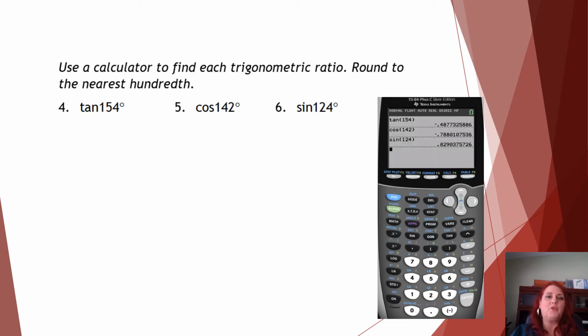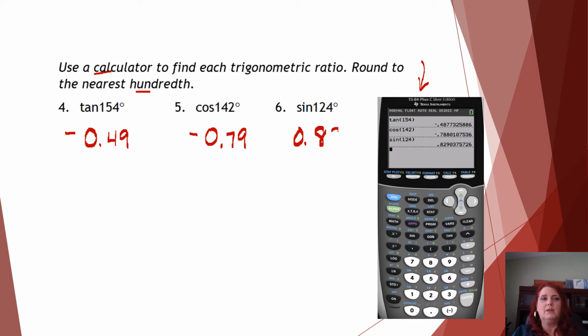On questions numbers 4, 5, and 6, they're asking us to use a calculator to find the trigonometric ratio. We want to round to the nearest hundredths, which is 2 decimal places. You can see the work here on the calculator, and let's do those rounding. Tangent of 154 is negative 0.49. The cosine of 142 is negative 0.79. And the sine of 124 is going to be 0.83.